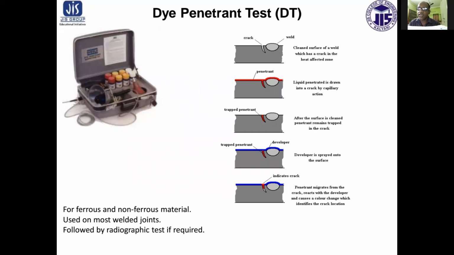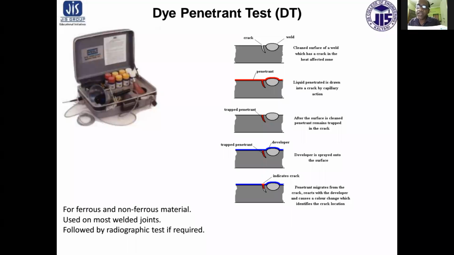So these are the examples of the dye penetration test. In dye penetration test, invisible cracks, porosity and other surface defects of the component can be easily detected by this technique. Components may be of any material like ferrous, non-ferrous, plastic, glass or ceramics.